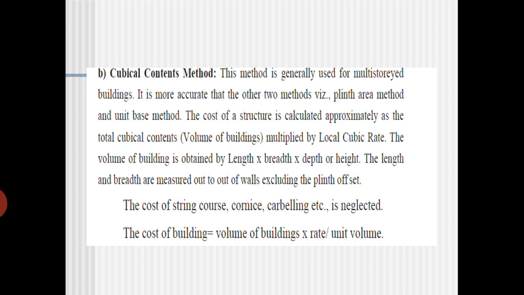Similarly, how much dry concrete in terms of volume will give how much wet quantity of concrete. With that value you have to calculate it, and multiply by the per cubic meter rate of the soil, multiplied by the volume. So that is the cubical method.